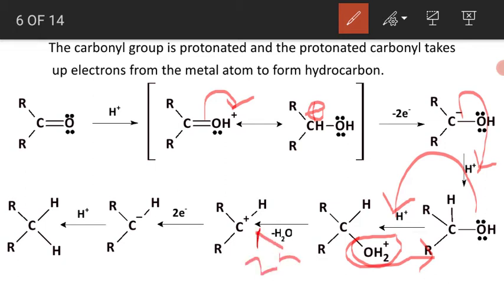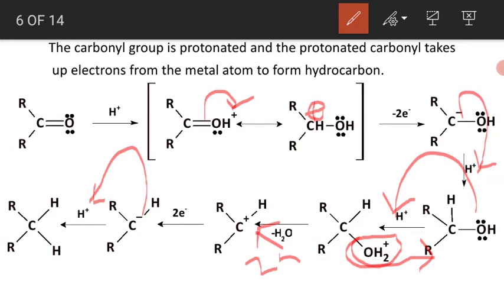Zinc metal donates electrons, and it is converted into Zn2 plus. 1 electron is donated to the carbon to get neutralized, and 1 more electron is donated, as a result of which the carbon gets negative charge. This negatively charged carbon will abstract the proton from the medium. As a result, you get a hydrocarbon.